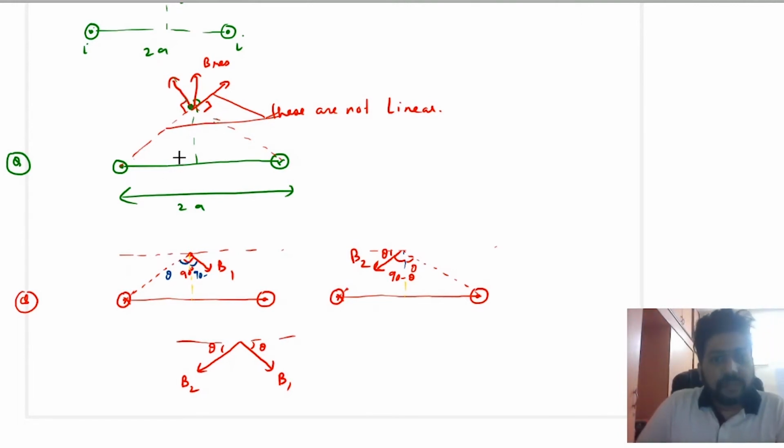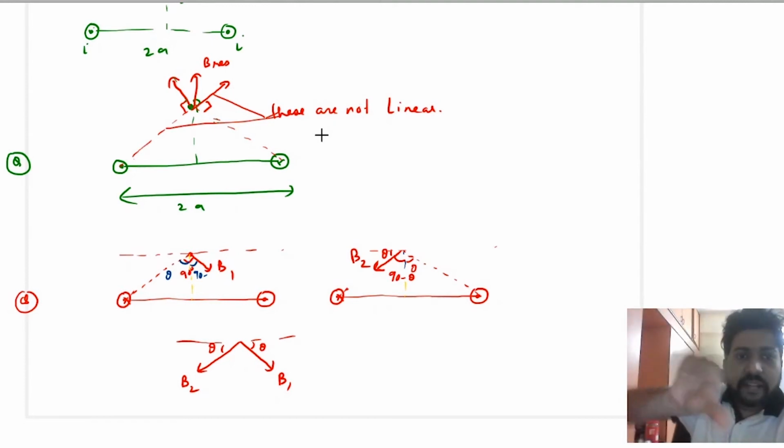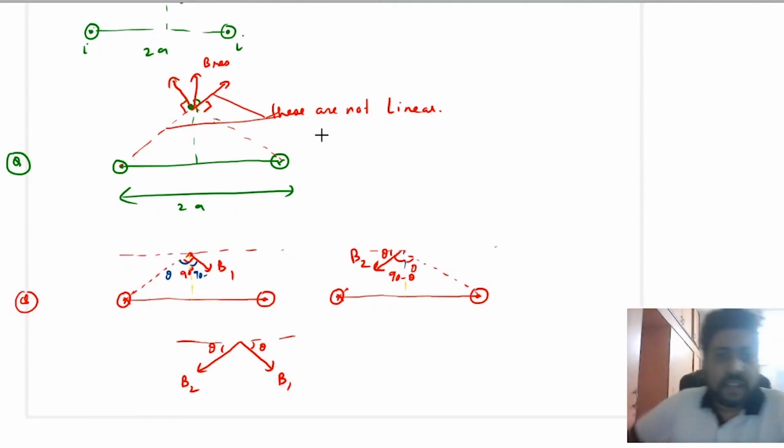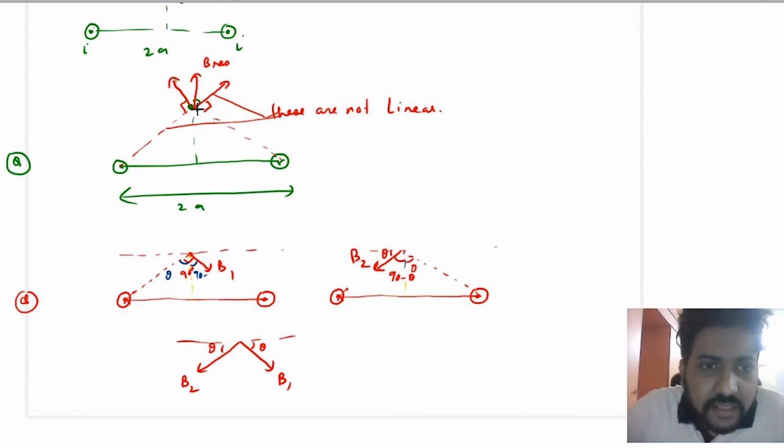Okay. Now again, see the second wire. This time you have to place your thumb inside the plane and you will rotate clockwise. When you rotate clockwise, this will be the direction of the magnetic field. Again, these two lines are not collinear. When you find the resultant of these two, it will be upwards, that is along Y.